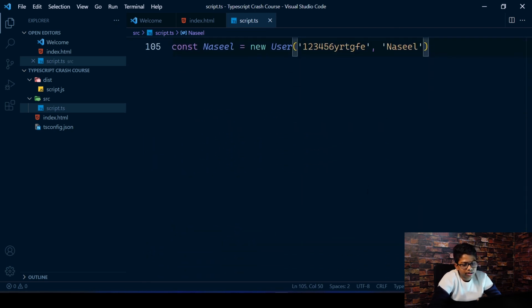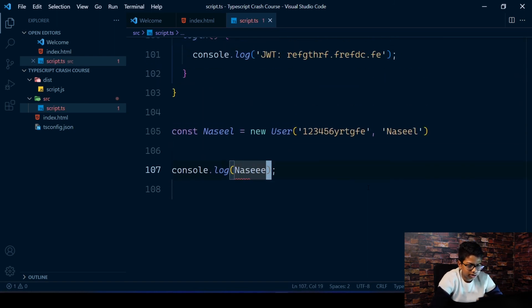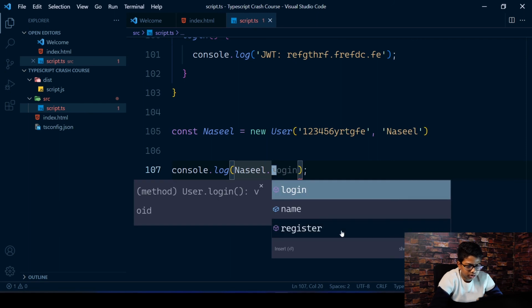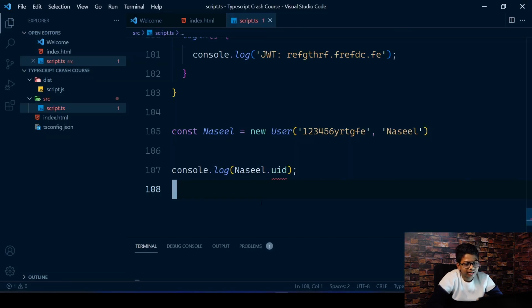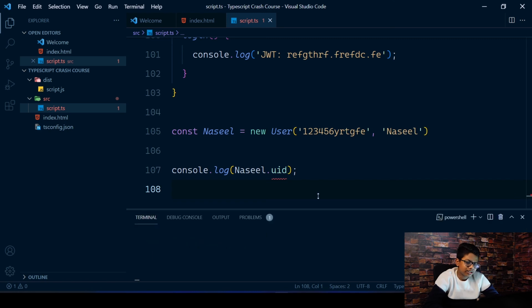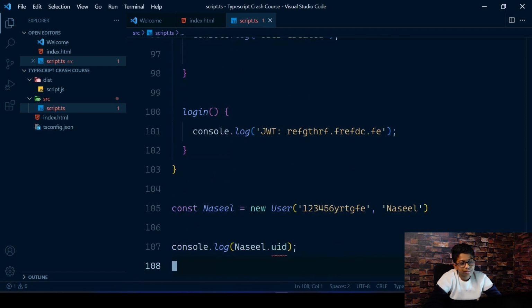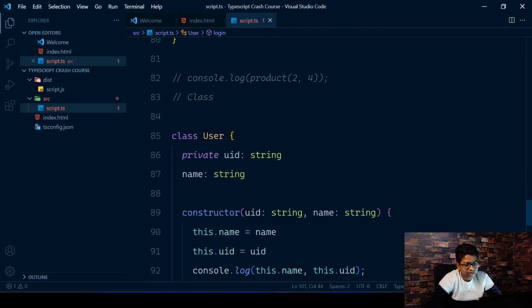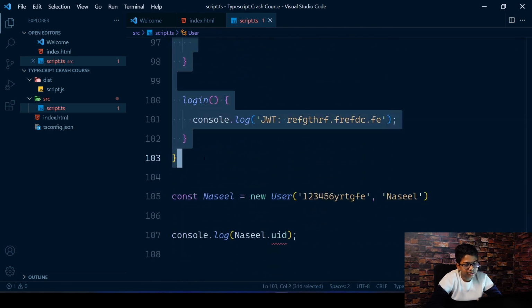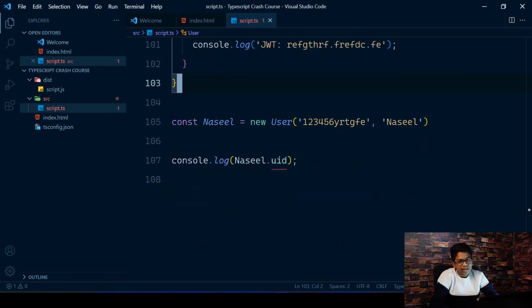UID, which is private here, right down here, so you can just log maybe Naseel dot, and you can see that UID is not shown here. So if I do a UID, I return here, it's not getting compiled because our TypeScript has got some errors, and that's because this UID is private. So if this is private, we won't be able to access it from outside this class. So inside this we can access it. So inside this full block of code, we'll be able to access this UID by using this .uid, but from outside that we won't be able to access it.